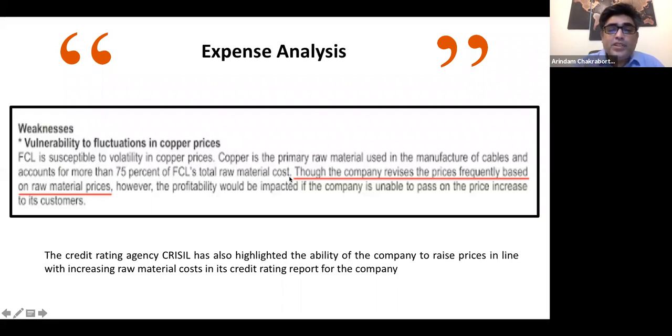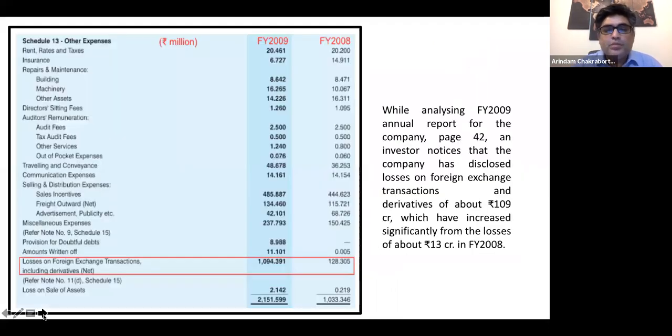So you get to see these guys are also getting deep and trying to understand the composition of the raw materials and what extent of raw material cost is involved. My objective is to see that you really appreciate what I'm trying to place across. Now, guys, as you have noticed, there had been a loss in 2009. So it's very important for us to go to the financials of 2008 and 9 and see the reason why there has been a loss.